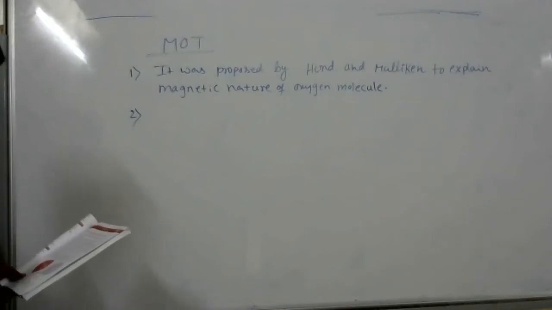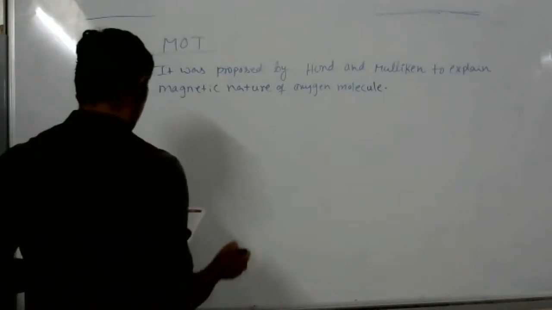Molecular orbitals, shortcut MO, are formed by the linear combination of atomic orbitals.